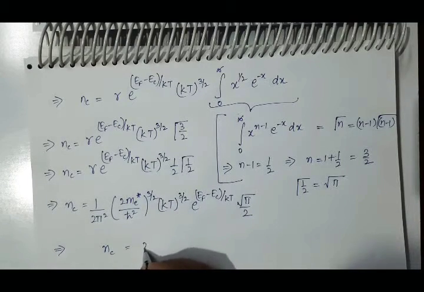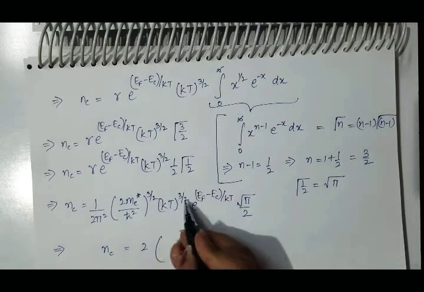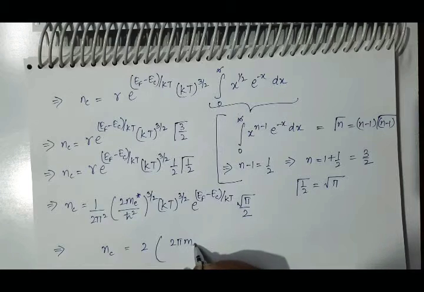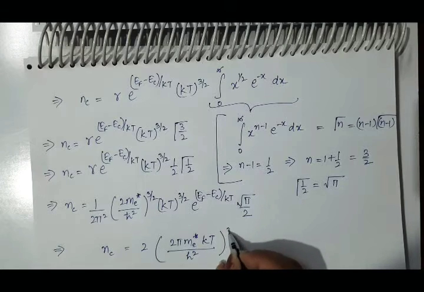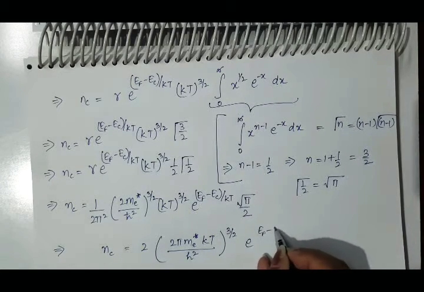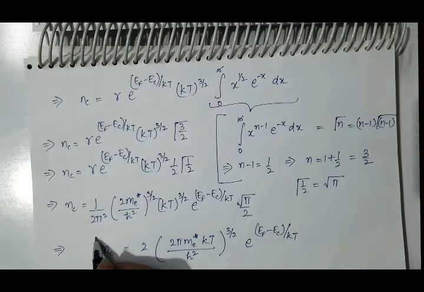Nc is equal to 2 into, move this kT inside the bracket as the powers are same, 2 pi me star kT upon h square raised to power 3 by 2, e raised to power EF minus EC by kT.